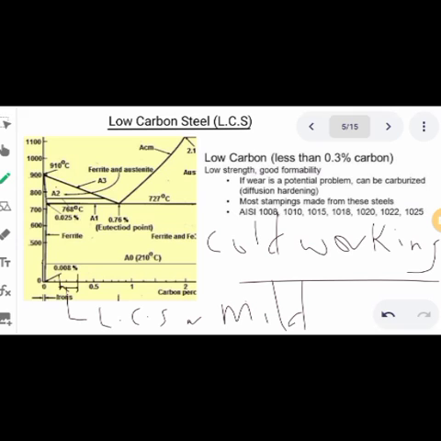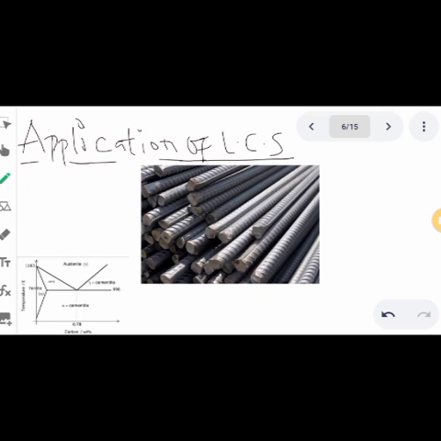When you cold work this material, strength is increased, but low carbon steel does not respond well to heat treatment. The application of low carbon steel is structural application. We all know this is mild steel, which is used as reinforcement in structural application.